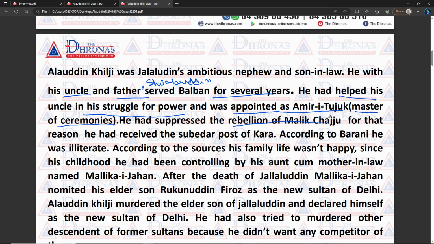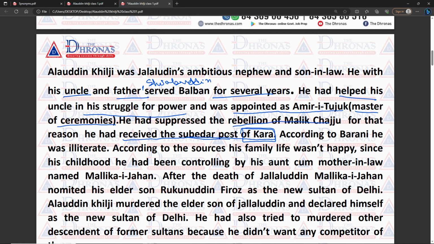So Malik Chajju's rebellion was suppressed by him, and for that reason his uncle was very happy with his strength and success, and gave him the post of Subedar of Kara. Okay, the Subedar post of Kara.